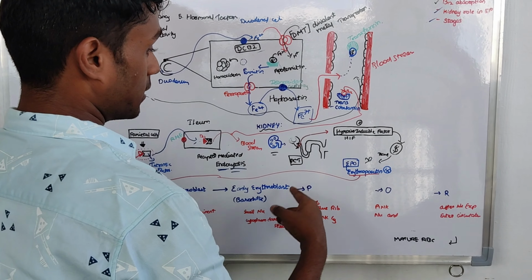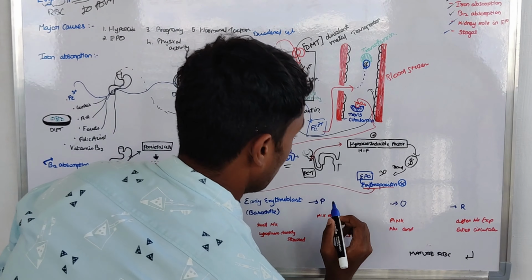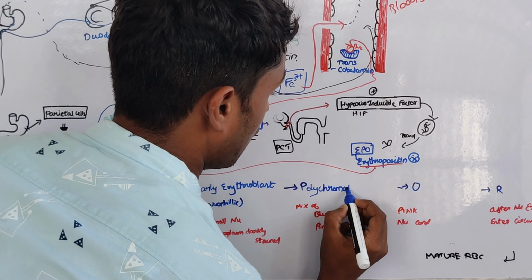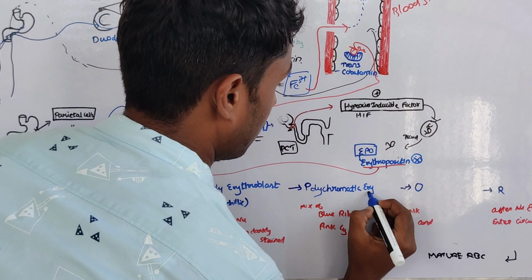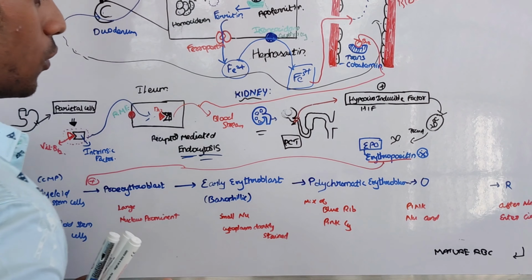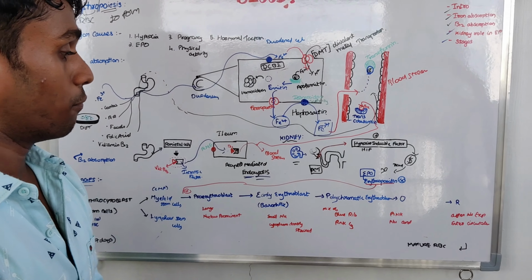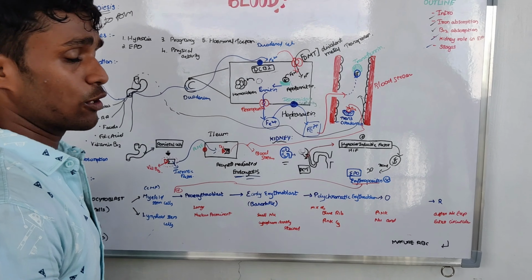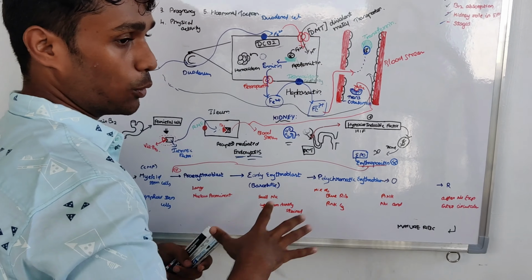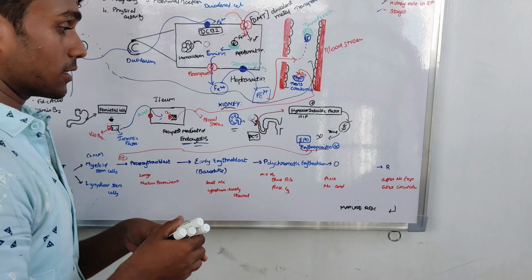After the early erythroblast, the next stage is called polychromatic erythroblast. Polychromatic erythroblast. The term itself says polychromatic, a mixing of both blue and pink color. The ribosomes take up blue stain and the cytoplasm takes up pink stain. So there is a mixing of both blue and pink stain, so it's named polychromatic erythroblast.